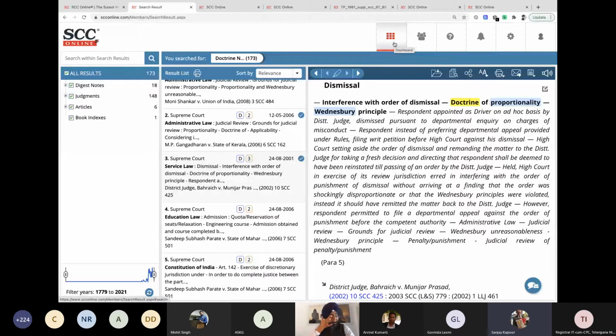However, I think in this case, with only these 2 principles, doctrine of proportionality and Wednesbury, even this much was enough to find something interesting. And I can see I have substantial information. I have 18 digest notes here. So this is good food for thought to start with.